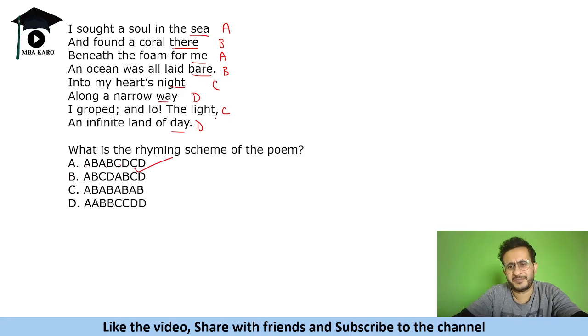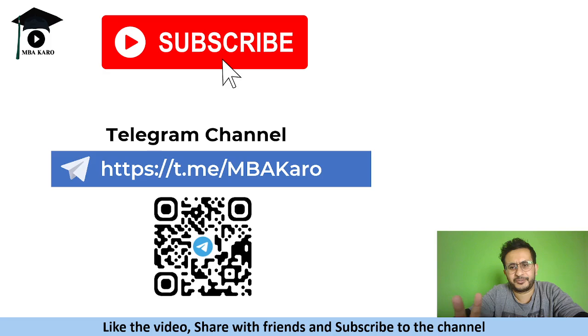So rhyming scheme is the easiest of the types. So in snap you will not get very difficult questions. Just don't think कि poem आ रही है तो बहुत difficult होगा. That में difficult आती है. They ask the meaning of the poem. They ask basically suitable title. But in snap you will not get these difficult kinds, you will get simpler kinds, and I have explained the different kinds in this video.